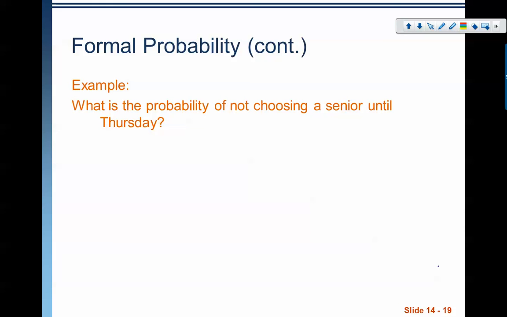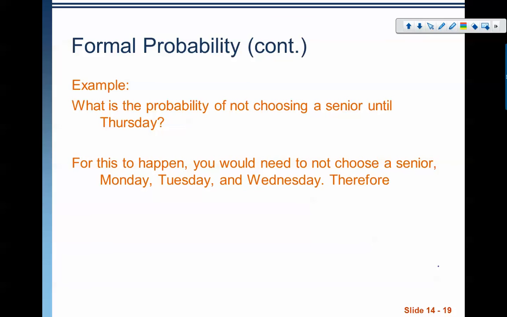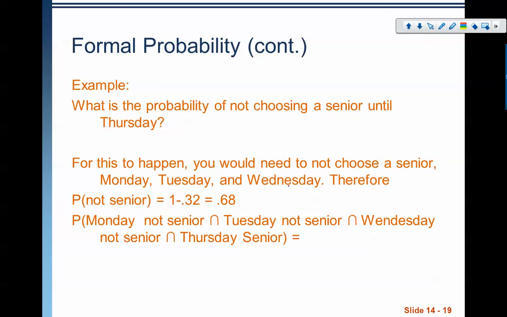Are they independent? Does not choosing a senior on Tuesday affect whether I choose a senior on Monday? No, they will not affect each other. So these are independent events. So we have the probability of not choosing a senior being 0.68, and I need that to happen on Monday, Tuesday, and Wednesday.